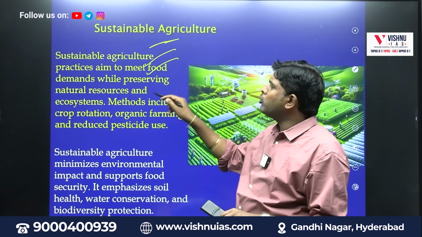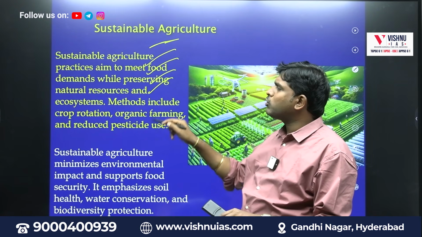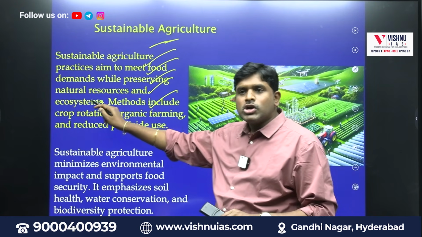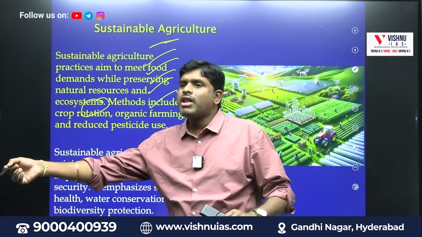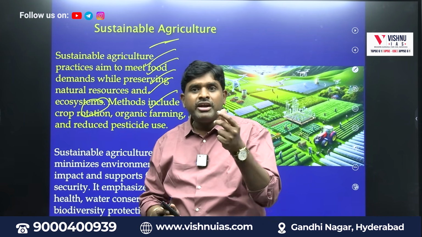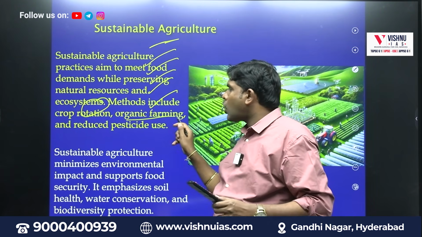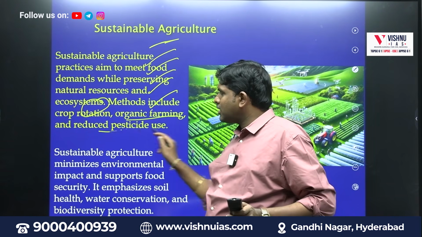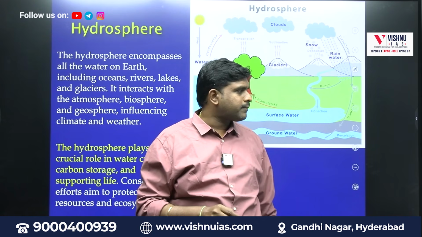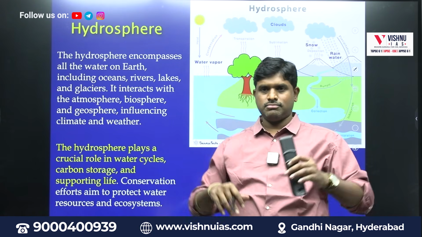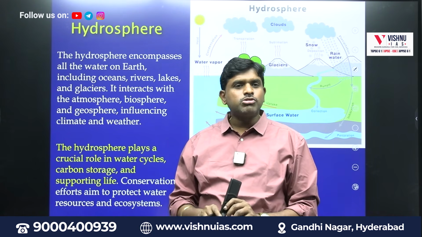Sustainable agricultural practices aim to meet food demands while preserving natural resources and ecosystems. Methods include crop rotation. Now we have maize, next we will have paddy, next we will have wheat. So what will happen? The soil will be enriched. Organic farming: we will not use synthetic pesticides or synthetic fertilizers. This type of agriculture is called what? Sustainable agriculture. Hydrosphere, water. The complete water is called what?